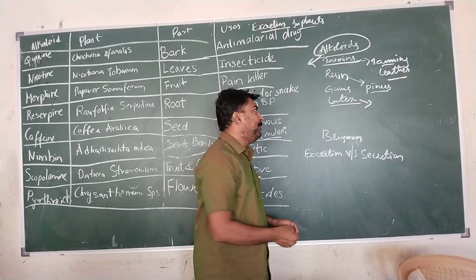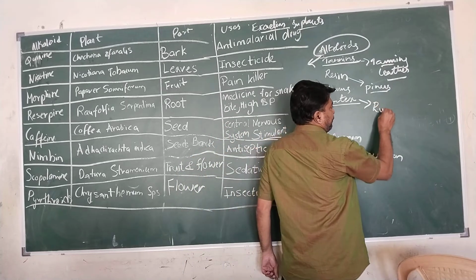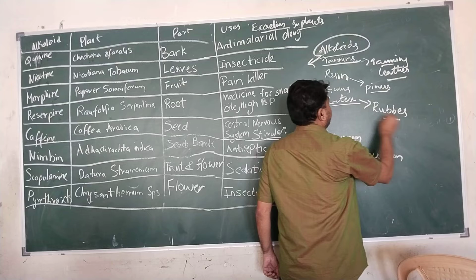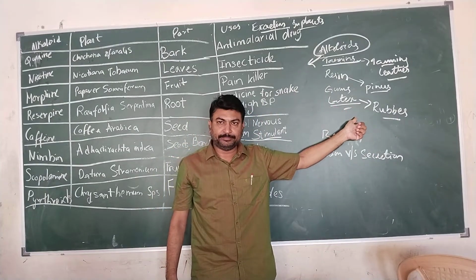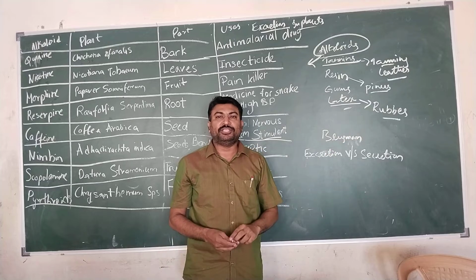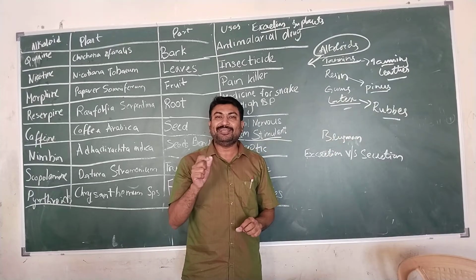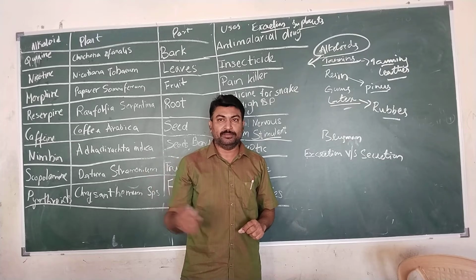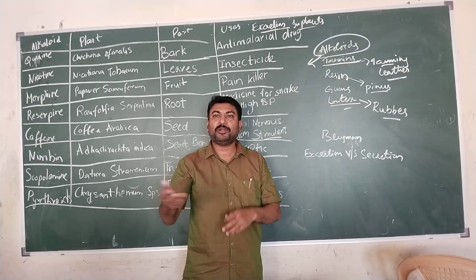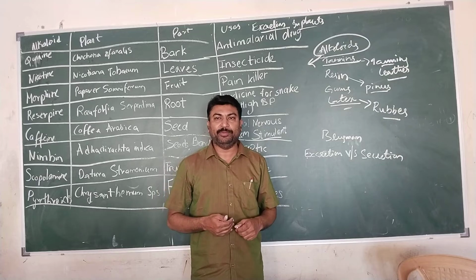Latex is useful in the preparation of rubber. And Jatropha is a plant where seeds of the Jatropha plant will be utilized for preparation of biodiesel. This waste product of the plant will be utilized by human beings.